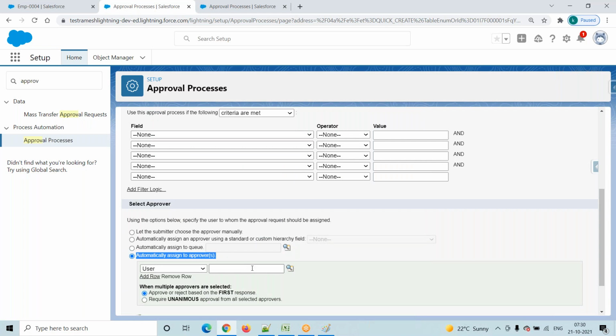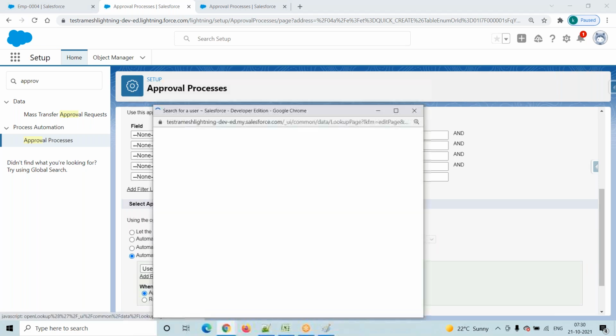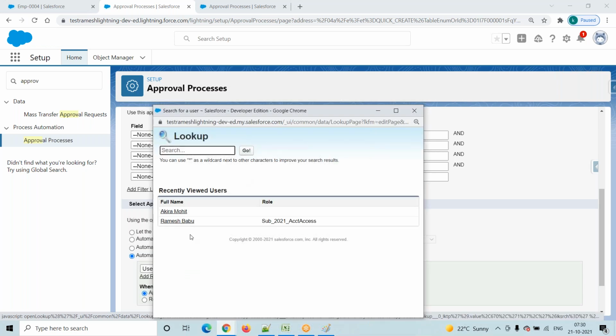So no need to create that pick list, right? It is provided by the system. Suppose you select user, the system automatically shows all the users. How many users are there in your Salesforce instance? Those active users are automatically available. There are no pre-required steps here. Here in my system, there are only two users, Akira Mohit and Ramesh Babu. That's why two users are available here.